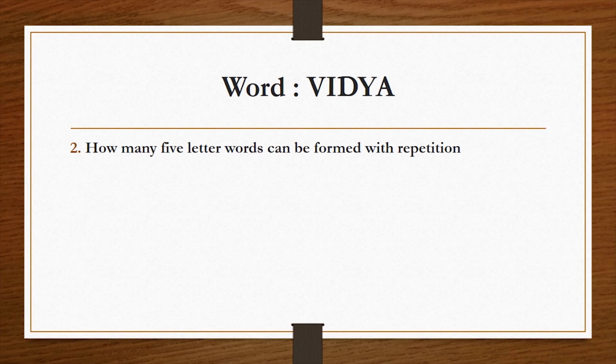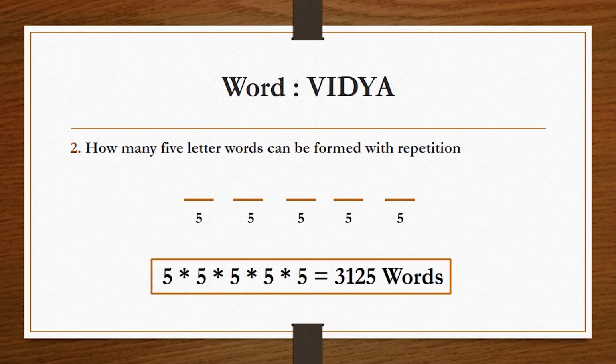The next question is, how many five-letter words can be formed with repetition? Now, since repetition is allowed, any letter of the word Vidya can be used multiple times. So the solution is, we have five placeholders. Each placeholder can be filled with any letter of the word Vidya in five ways. So 5, 5, 5, 5 and 5. So the solution is 5 to the power 5, that is 3125 words.